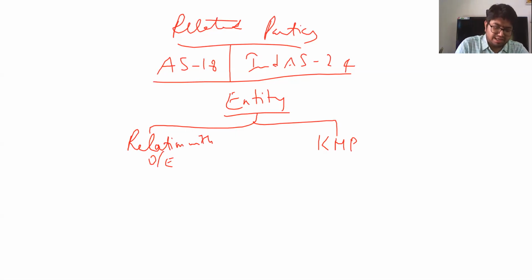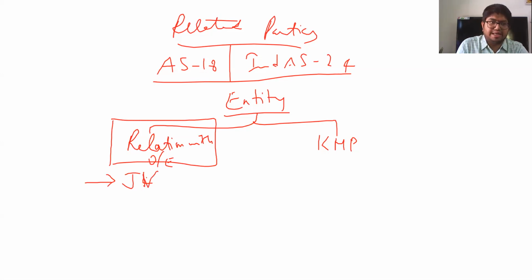Now, relations with other entities, if you observe, if an entity has entered into a joint venture, any other co-venturers may be called as related parties, or I have a subsidiary relationship or a holding relationship with other entity, then it is called as a related party.